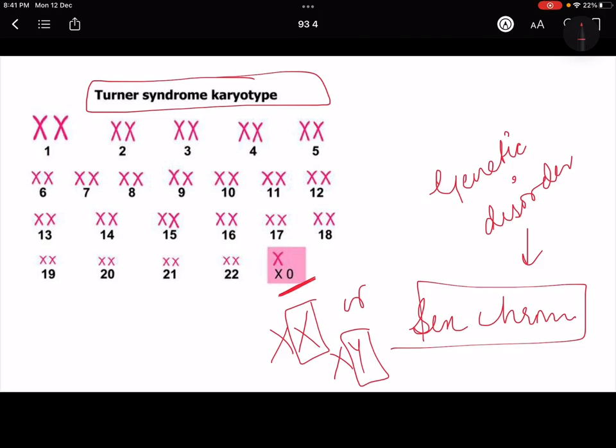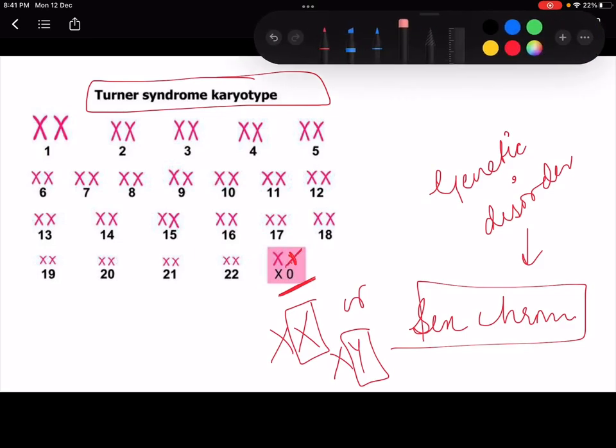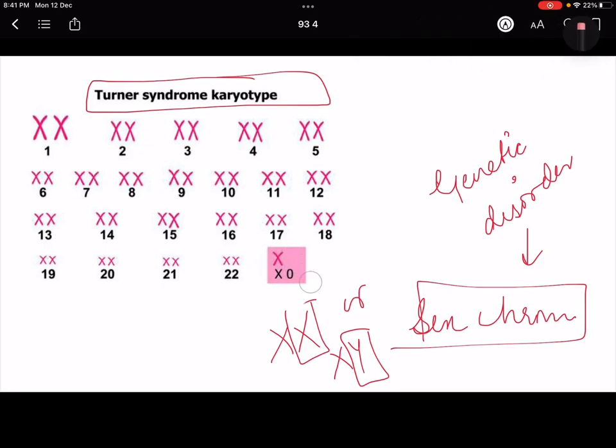So this would have been a normal karyotype had it had this extra part, but this part is missing. So that is why it has 45 chromosomes instead of 46. And this disease is called Turner syndrome. When in the sex pair one chromosome is missing and there is monosomy.